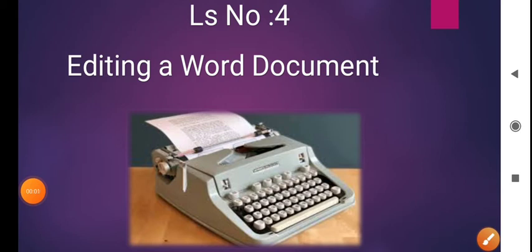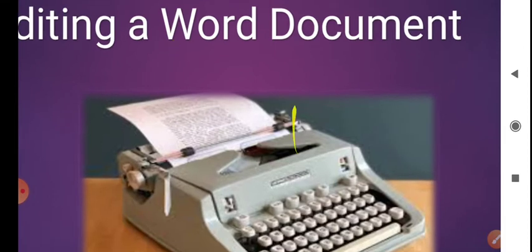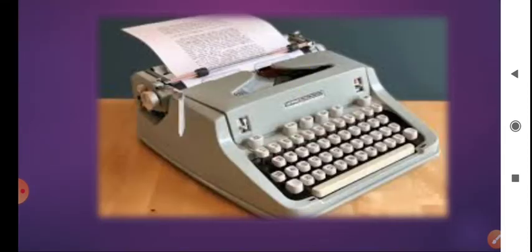Good morning, students. Today we will learn our lesson number 4, that is editing a Word document. Okay? Can you guess which picture this is? Anybody? Yes, it is a typewriter.